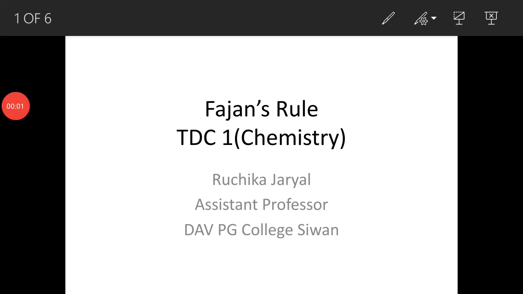Welcome student. Today we will discuss Fajan's rule. This is one of the very important rules of inorganic chemistry, and it discusses how the percentage of covalent character or ionic character is present in various compounds which we believe to be perfectly ionic or perfectly covalent.